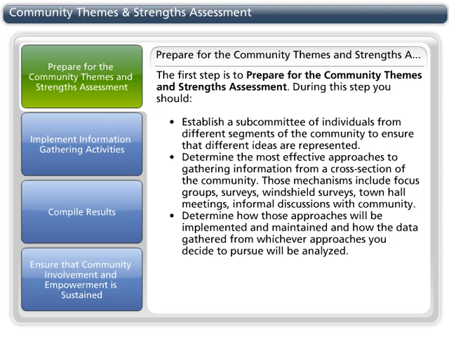Determine the most effective approaches to gathering information from a cross-section of the community. Those mechanisms include focus groups, surveys, windshield surveys, town hall meetings, and informal discussions with the community. Determine how those approaches will be implemented and maintained, and how the data gathered from whichever approaches you decide to pursue will be analyzed.